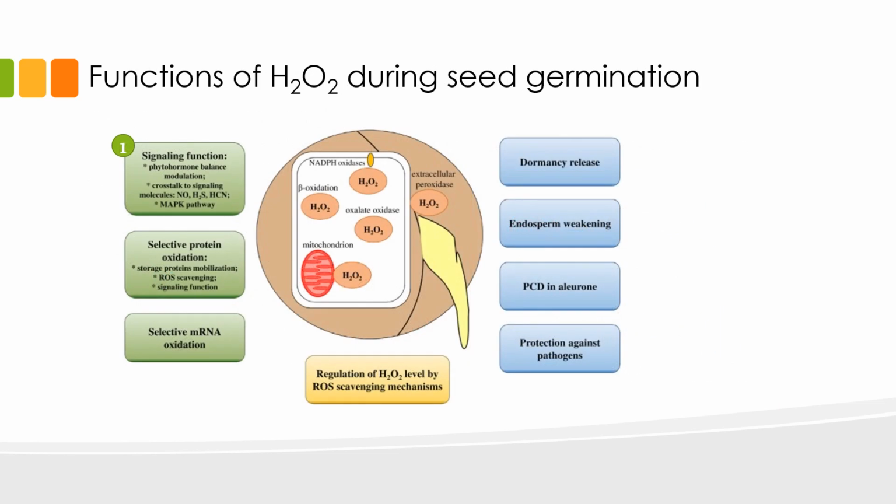During germination, hydrogen peroxide at low concentrations has important functions in the seed. For one, it serves as a signaling molecule that regulates the balance of phytohormones in the seeds. It is also responsible for the selective mRNA and protein oxidation, which is important for the mobilization of stored proteins to the embryo axis. Hydrogen peroxide also aids in facilitating seed germination by releasing dormancy, weakening the endosperm, inducing programmed cell death of the aleurone layer, as well as acting as a disinfectant that protects the seeds from pathogens.